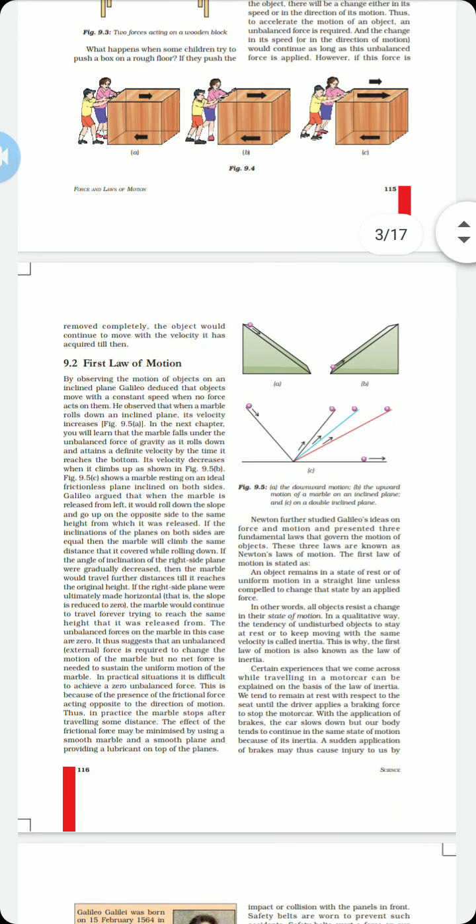Now, we are very clear with this that unbalanced force is required to displace an object or to create an impact on the object, whether its position changes, its shape changes or size changes. The second thing that we have come to know is to displace an object from its position, we need to apply a minimum amount of force that should be greater than frictional force. If your external force is equal to or less than frictional force, you will not be able to move that object from its position.